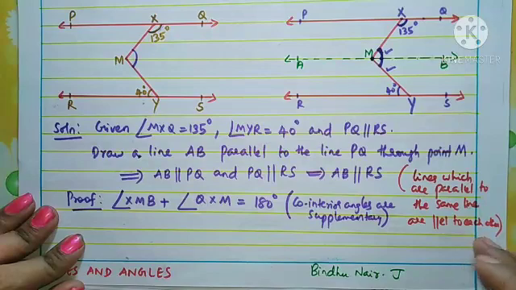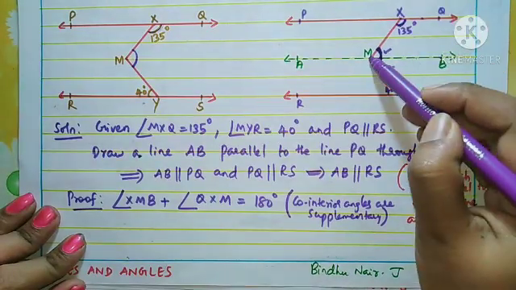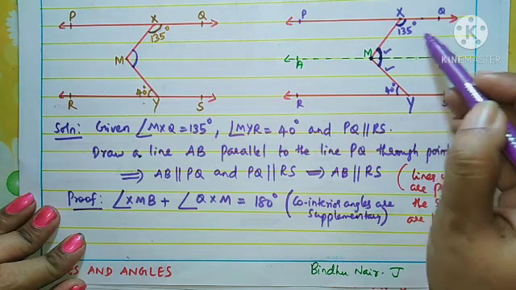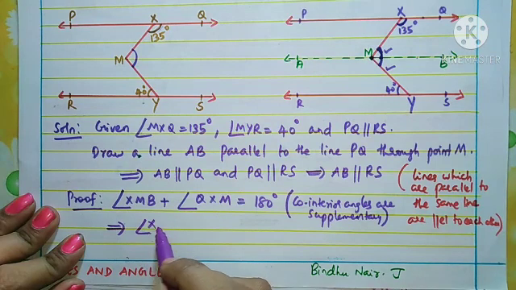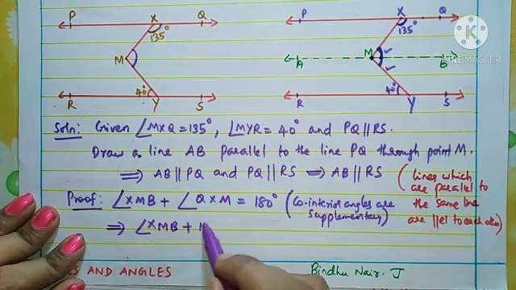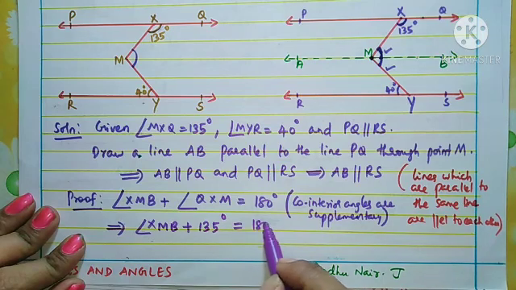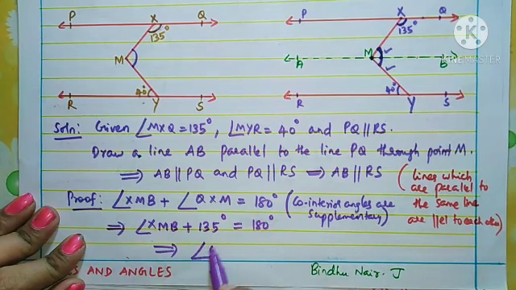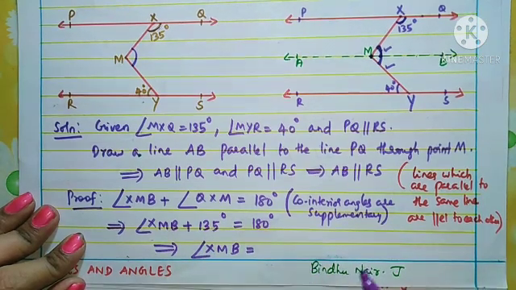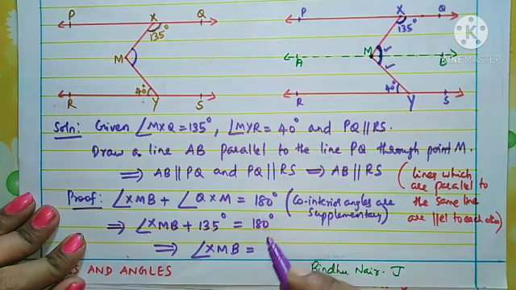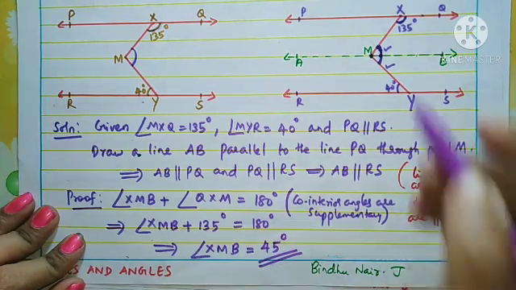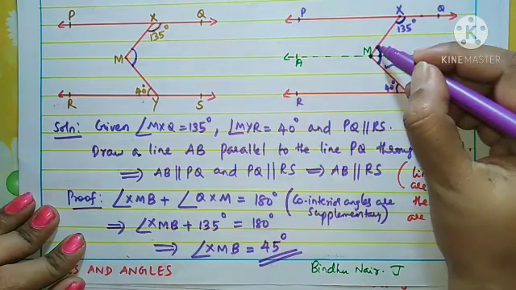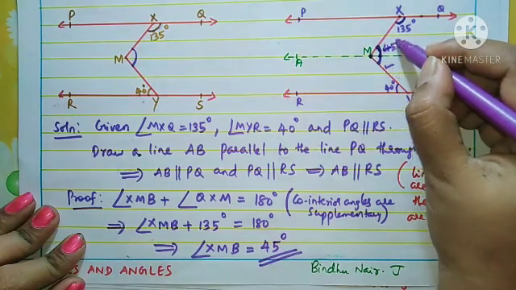Now we know QXM is already given in the problem as 135 degrees. So angle XMB plus 135 degrees equals 180 degrees. That implies XMB equals 180 minus 135, which gives 45 degrees. So we got angle XMB as 45 degrees.